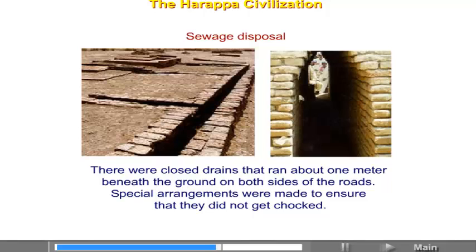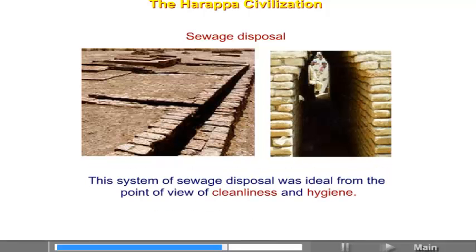Special arrangements were made to ensure that they did not get choked. This system of sewage disposal was ideal from the point of view of cleanliness and hygiene.